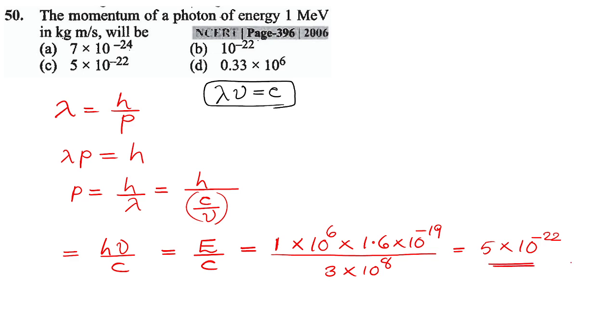This step is correct. Option C is the correct answer. Okay, clear to you?